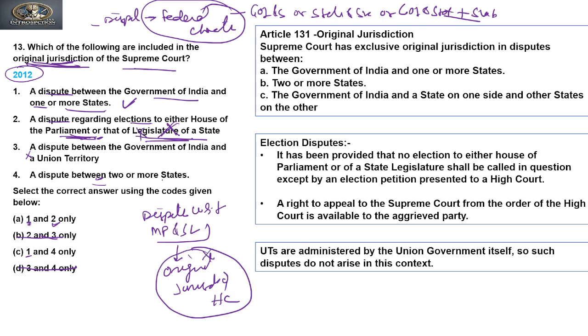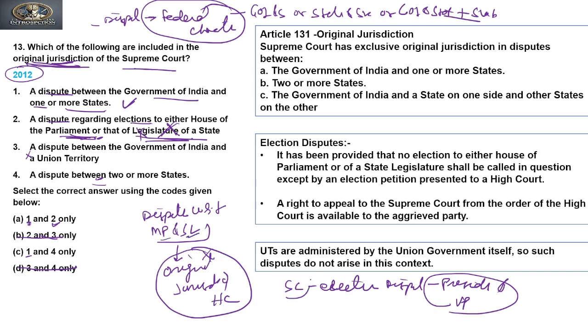Second, the logic on which we can also say that the second statement is incorrect is that though the Supreme Court decides election disputes, those are election disputes of the President and Vice President. It does not decide the election disputes of MPs or MLAs.